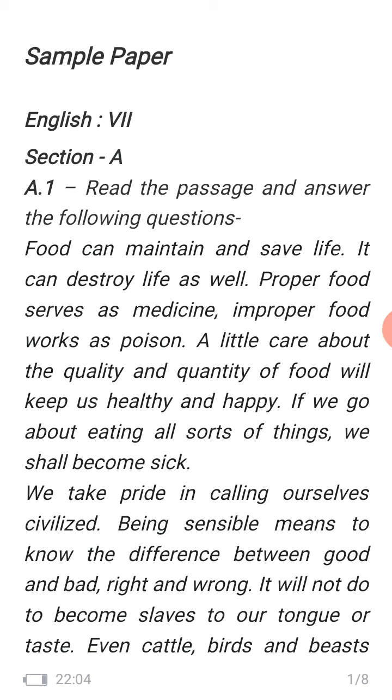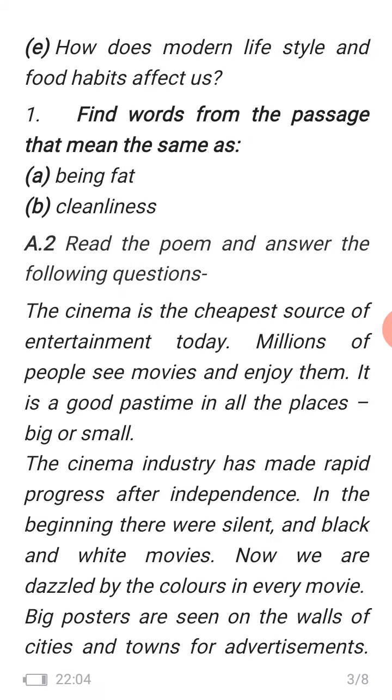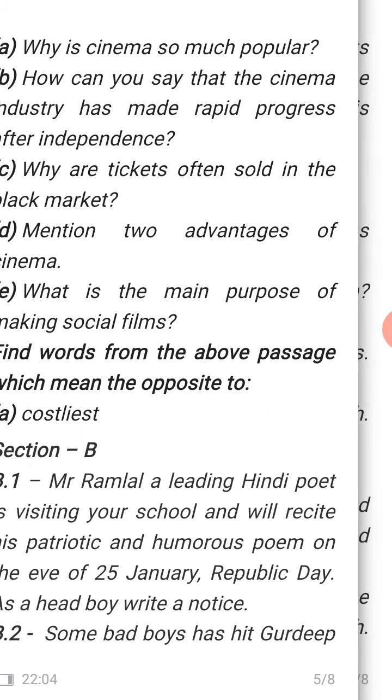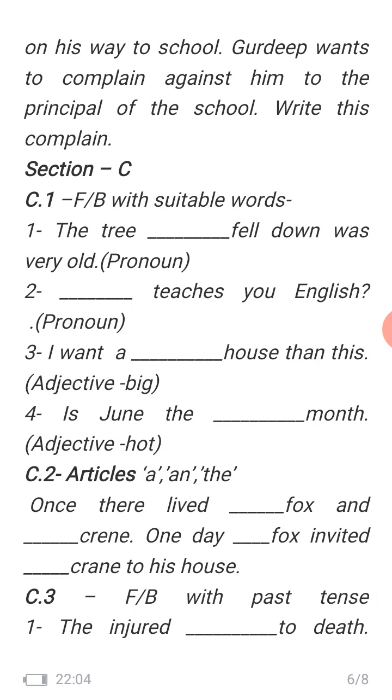We were doing the sample paper and it has 4 sections: Section A, Section B, Section C and Section D. Section A contains the reading part, Section B the writing section, C has grammar, and in D we will do literature. Section A we have already discussed, and I have already told you about Section B. We have even discussed the format, the letter, the answers, how we will write the questions, how to maintain the lining and how we will write in the correct format. Okay, so I hope that you have all done according to that.